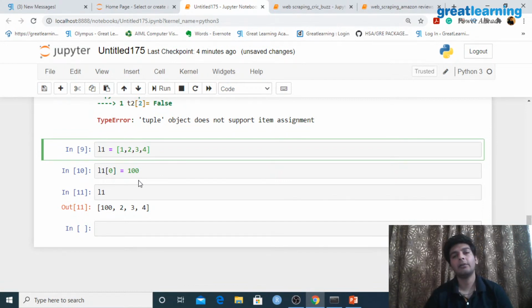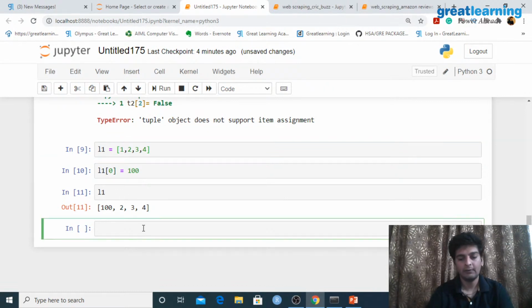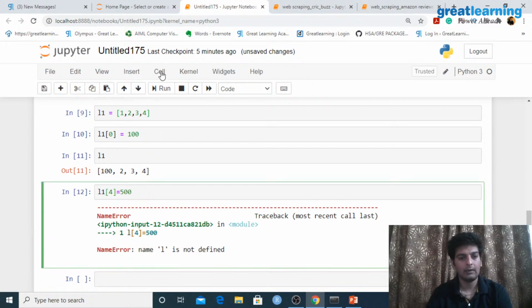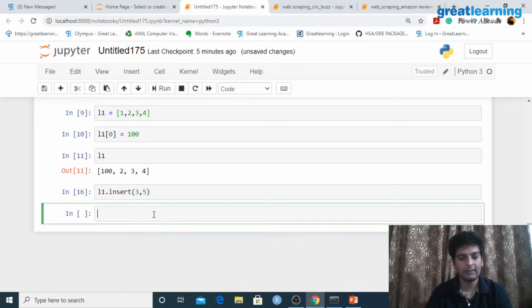Now, another thing about a list is you can add new elements to this. So here, how many do we have? 0, 1, 2, 3. So let's say I have L4 is equal to, let me add 500. This is actually L1. Now let me hit on run. So this is actually index out of range. Let me see if we have L1 dot add. Let me see if this is a method which we can use. L1 dot insert, and I'll have probably 3. Right, so this time it works.